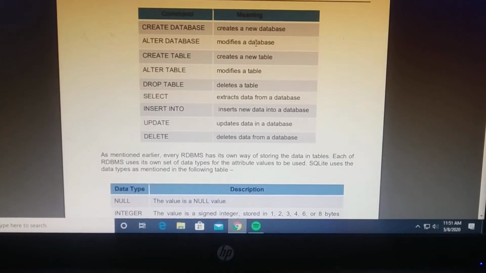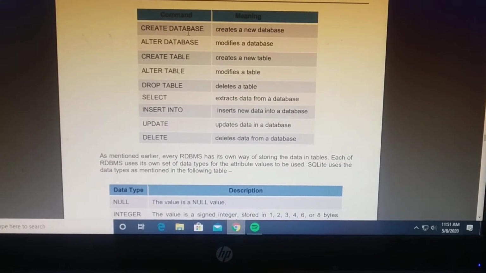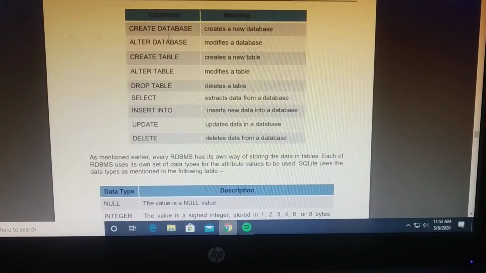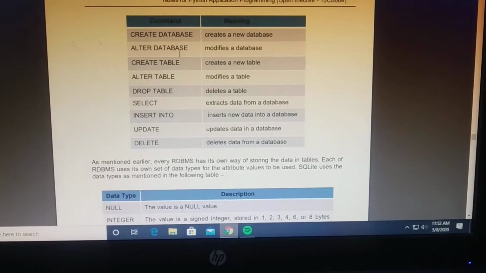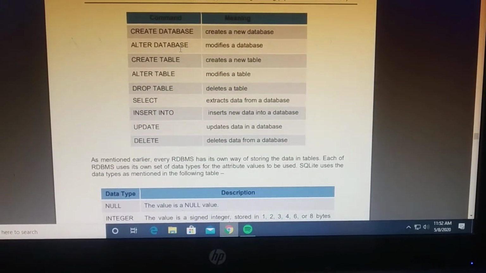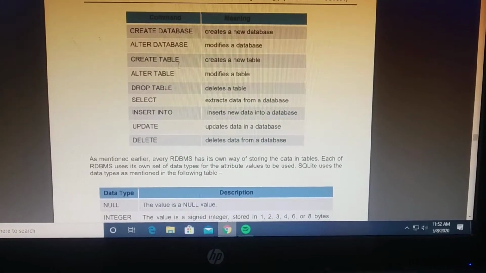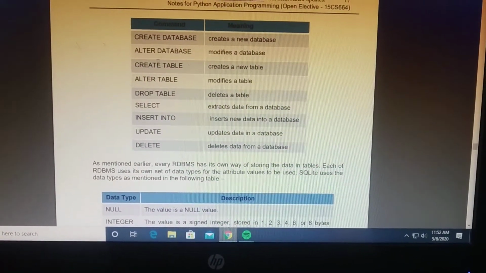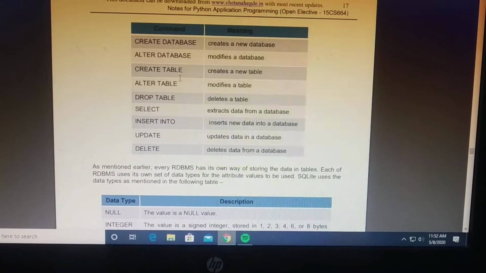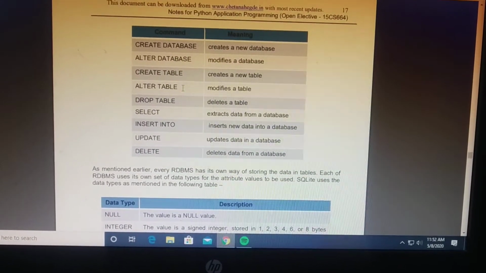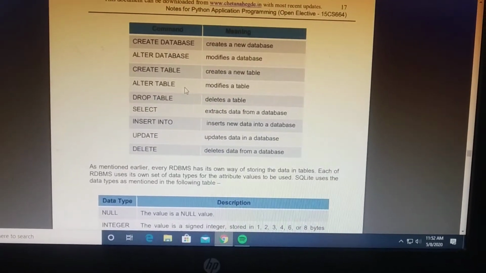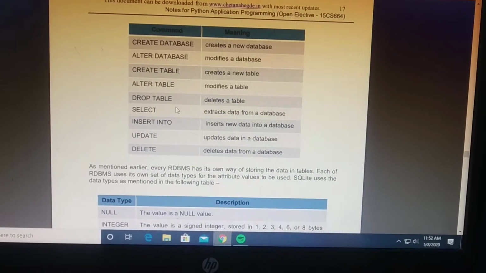If you want to create the whole database, use the create database command. If you want to modify the whole database, use alter database. If you want to create one particular table or a few tables in the database, use the create table command, and to alter one or a few tables, use alter table.